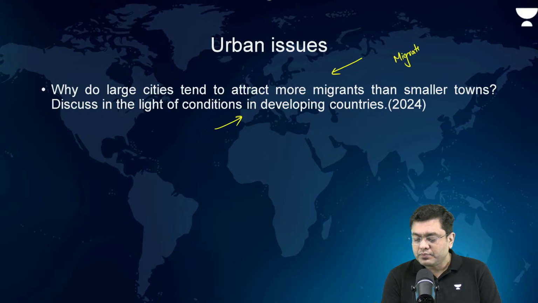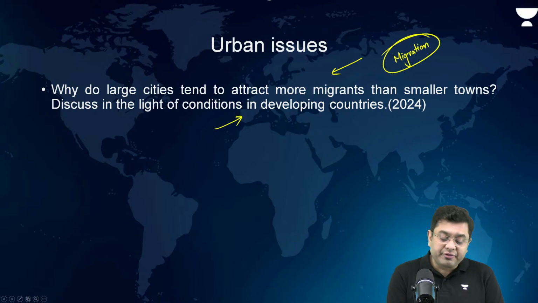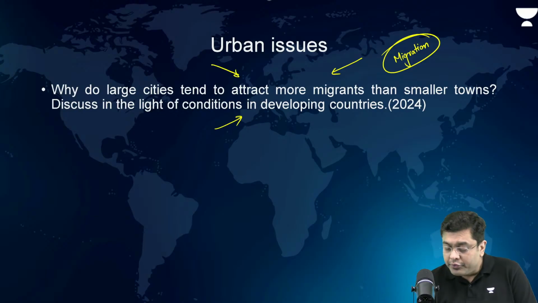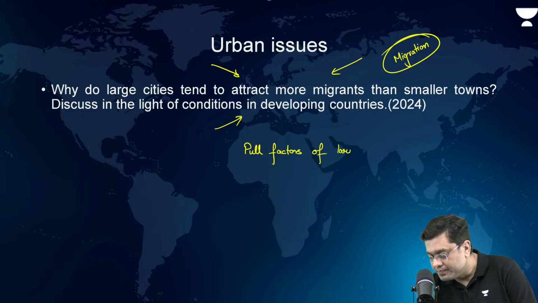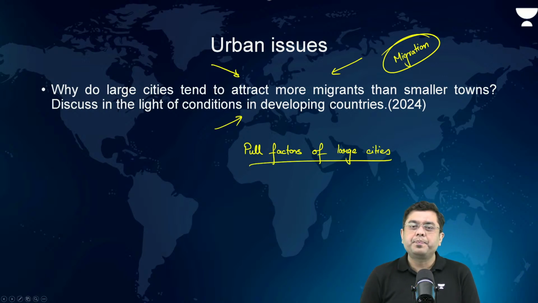Migration. Now, why do we have a greater amount of migration in the large city? So here you have to describe the pull factors of large cities. So which are the pull factors of large cities?